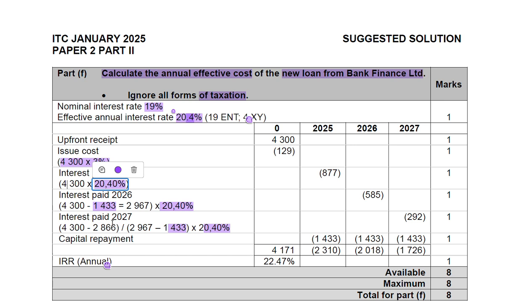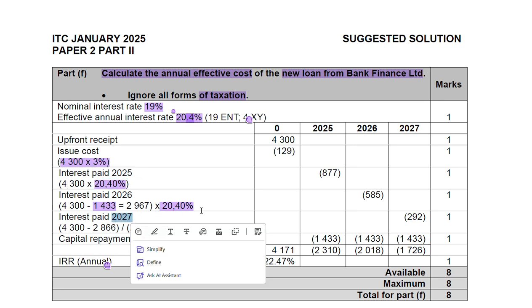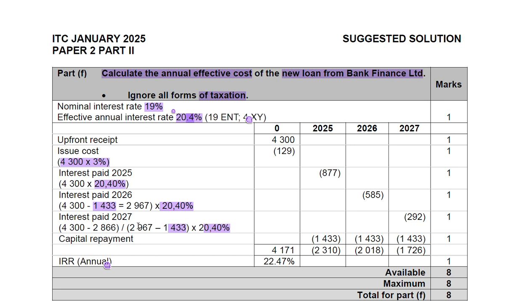Then we move to year 3, which is the last year, but this is before we pay the last repayment, though it's after the second capital repayment. We know the balance now is 2967.